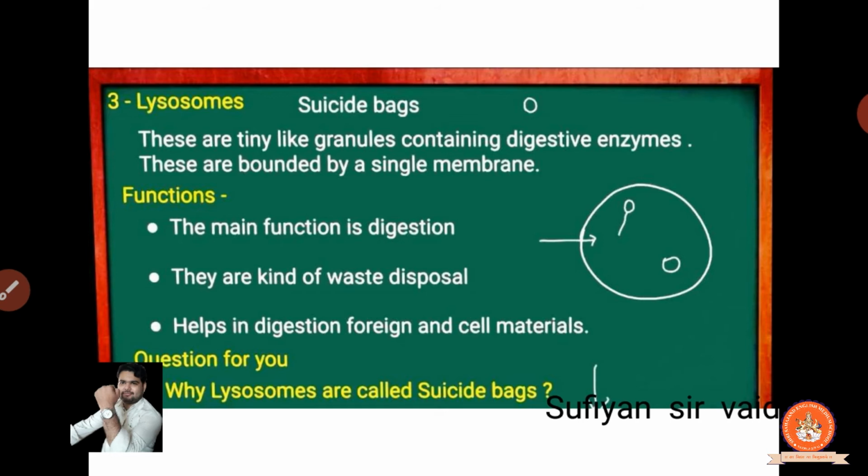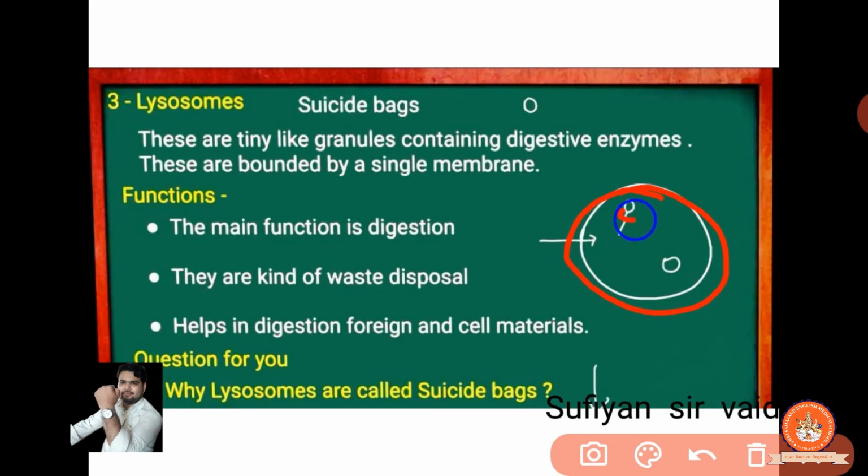So if there is any particular waste in the cells, they help in the digestion. It's also known as what? It's also known as suicide bag. Clear? Why are they a suicide bag? The lysosomes are called suicide bag. Why is it called a suicide bag? This is a most-time question. How are they working? So this is our cell and this is our lysosome.